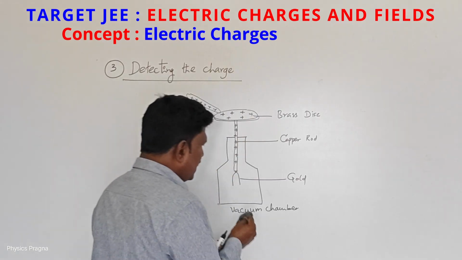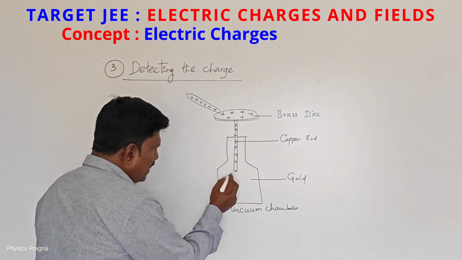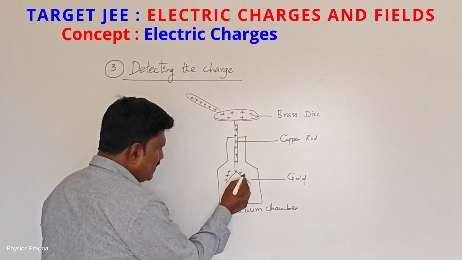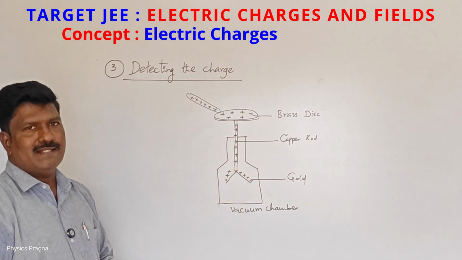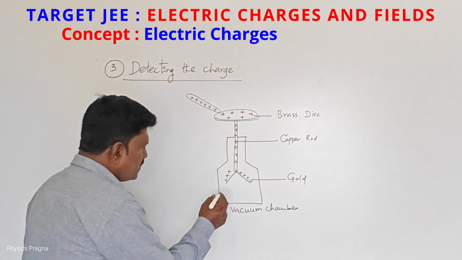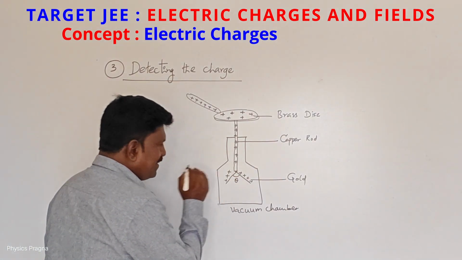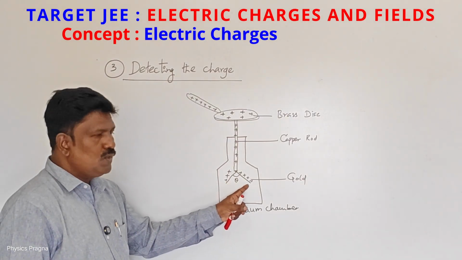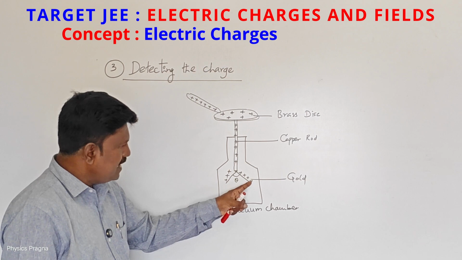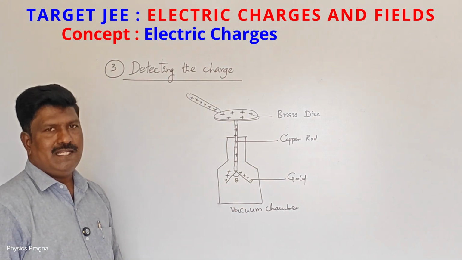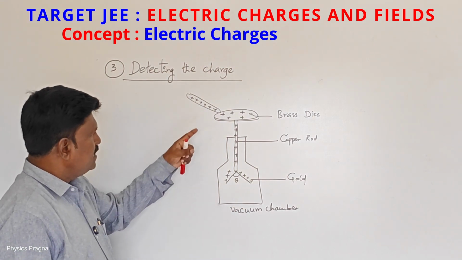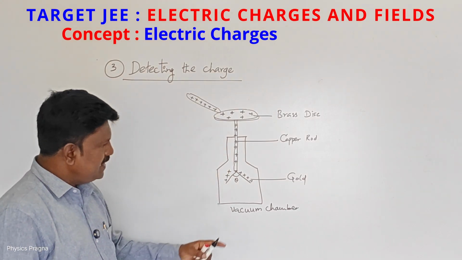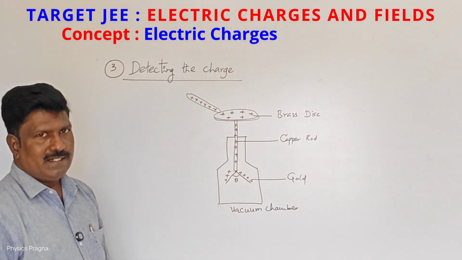Because of the positive charge, these gold leaves repel each other. Why? Because positive charges will be spread on the surface of the gold leaves. So some angular displacement takes place. See, by calculating the angular displacement between the two gold leaves, we can calculate the magnitude of charge on the gold leaves. So like this, the charge can be detected and calculated.